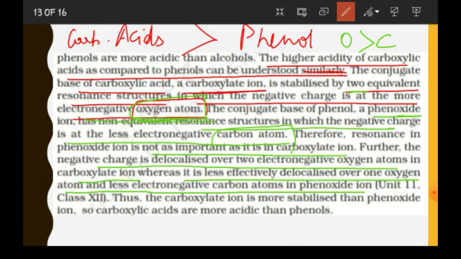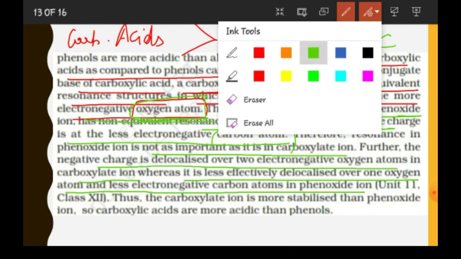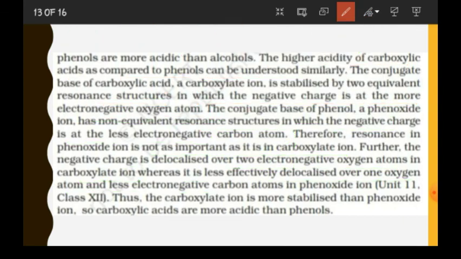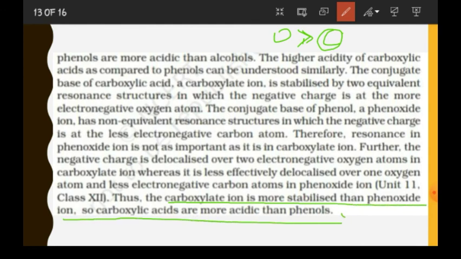So the final result is that the carboxylate ion is more stabilized than phenoxide ion, so carboxylic acids are more acidic than phenols.